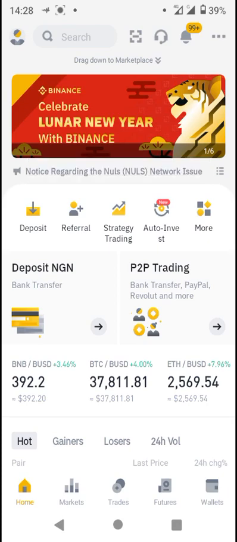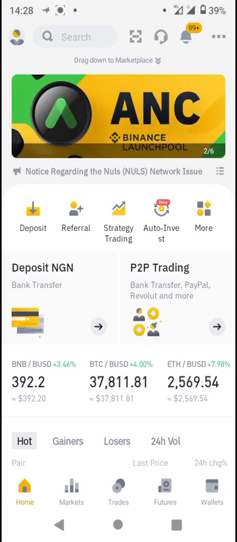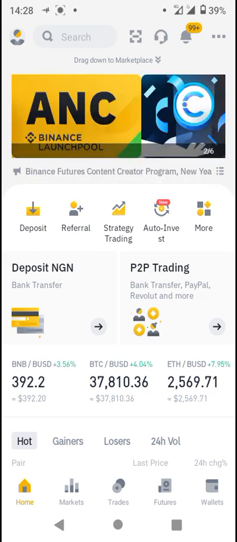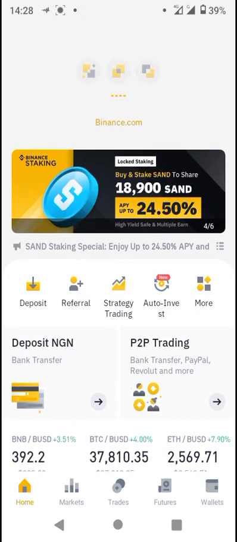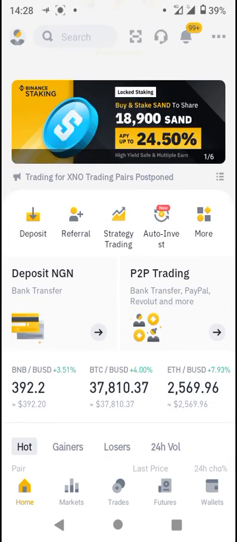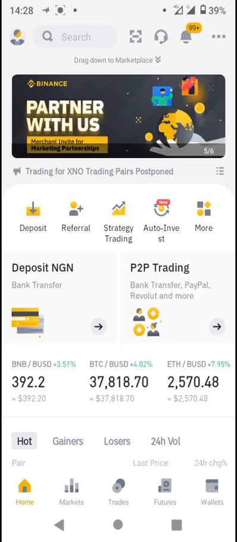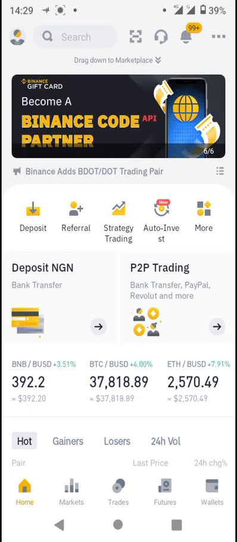So if you're looking for a way to earn passive income online, you've come to the right place, as we'll be giving you a tutorial and full overview of how to go about the Binance Dual Investment feature. The Binance Dual Investment is an opportunity made available on the Binance platform to Binance users that gives them the flexibility of earning passively online.